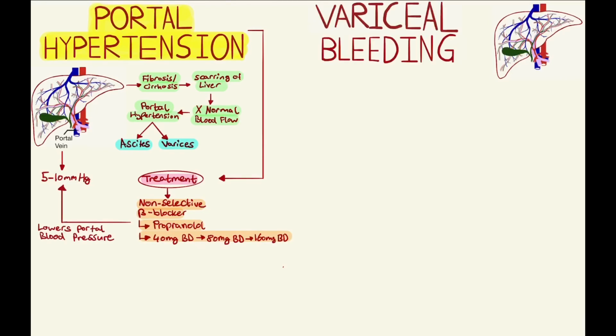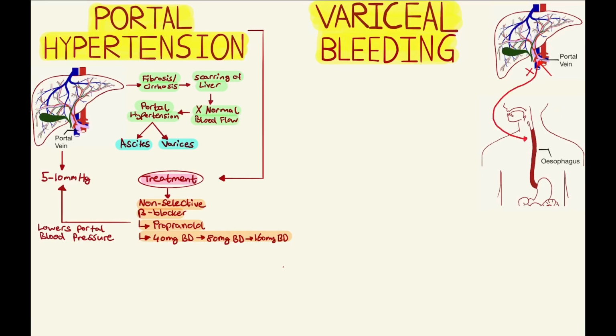Varices occur when the blood flow through the liver has been slowed down because of scarring in extensive liver disease. This causes the pressure in the portal vein to go up. This can then push the blood into the surrounding blood vessels, including those at the bottom of the esophagus. These vessels in the esophagus have very thin walls, and this extra blood causes them to swell up and burst, which can cause variceal bleeding.